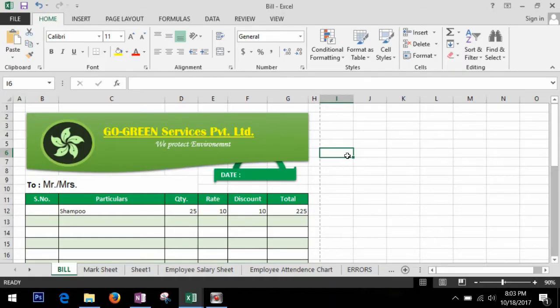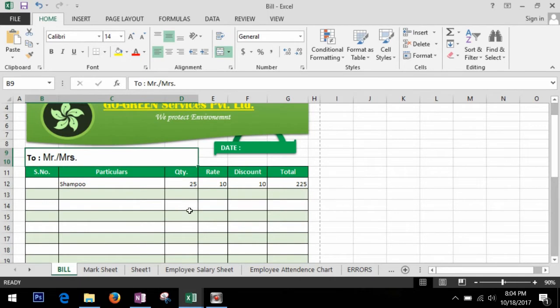Today we will be creating a fully functional and beautiful invoice in Microsoft Excel. So now here, just follow the steps as I am doing right now in the video. After completion of design, I will show you how to insert the formula and functions to perform calculations. By the way, you can use your creativity to design as you like. So, just follow me on design as of now.